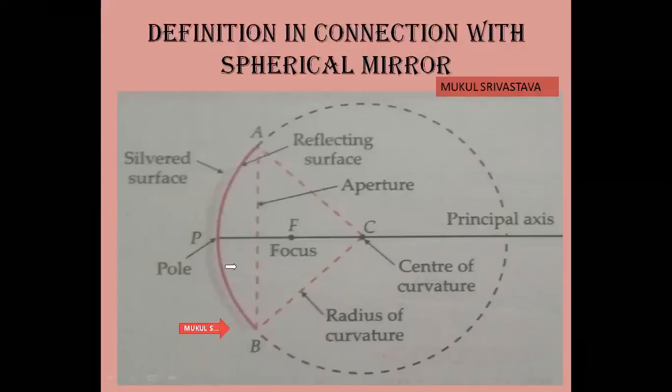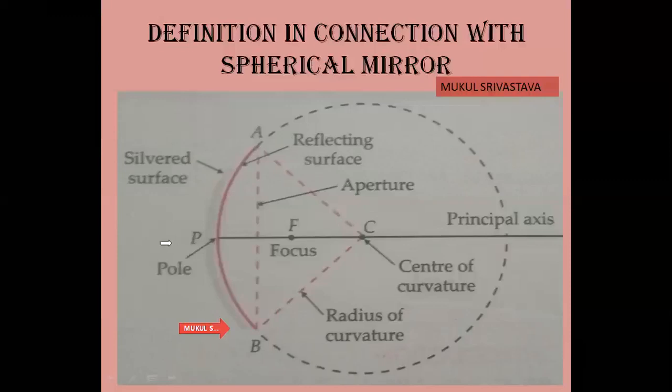Now the inner surface in this case becomes the reflecting surface. The end points of this spherical surface are A and B. These points are called the edge points of this spherical surface. The distance between these two points A and B is called the aperture.